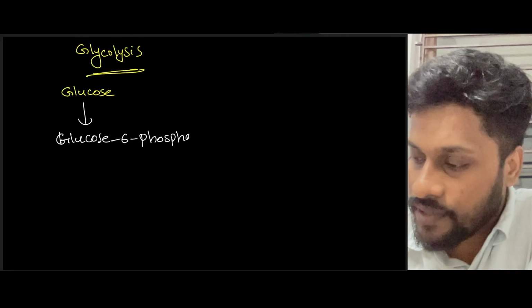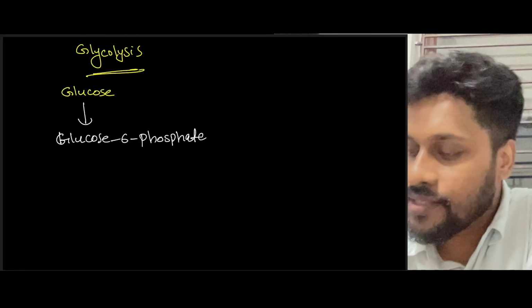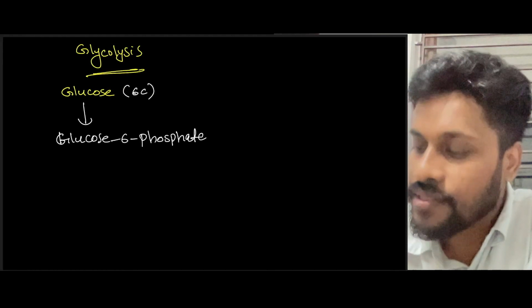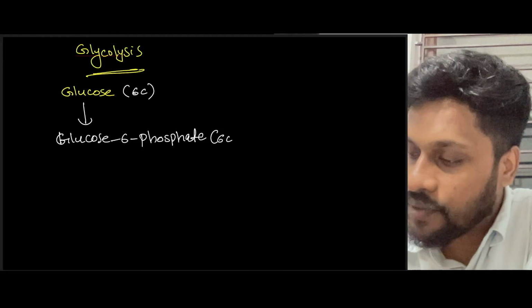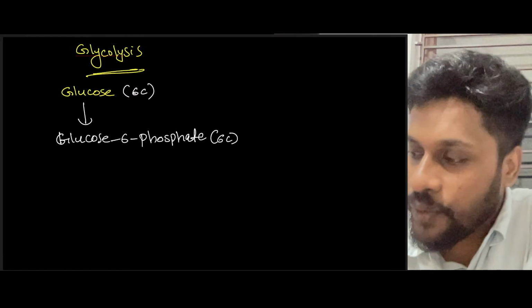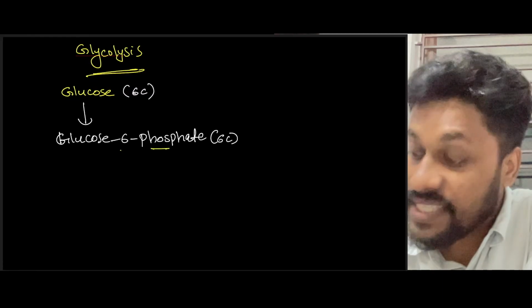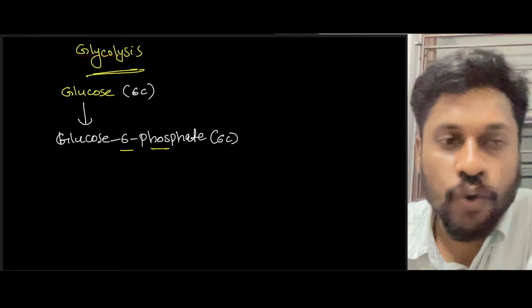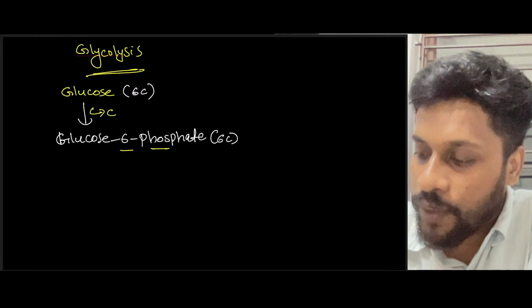Glucose 6-phosphate, right? So, how many carbons will be there? Glucose will have 6 carbons. Glucose 6-phosphate will have again 6 carbons. But here you can see an extra phosphate at the 6th position. This extra phosphate was given to glucose by